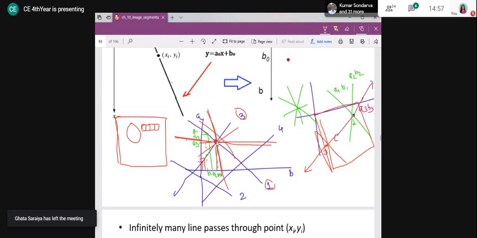If multiple curves are intersecting at one location, I will identify that at this slope and at this intercept, there is a line which has multiple points in my image which are on this line. Understood?